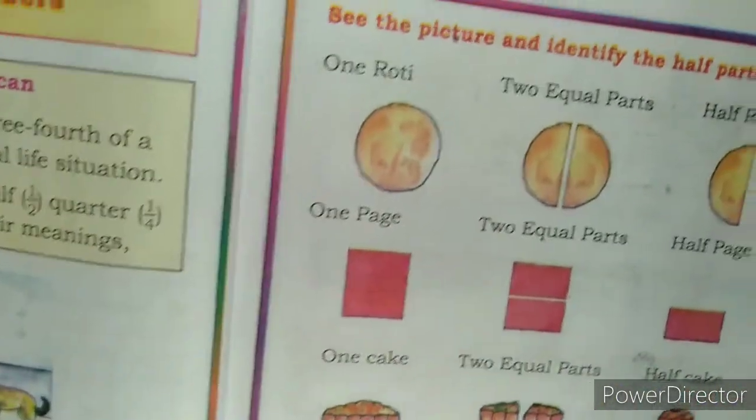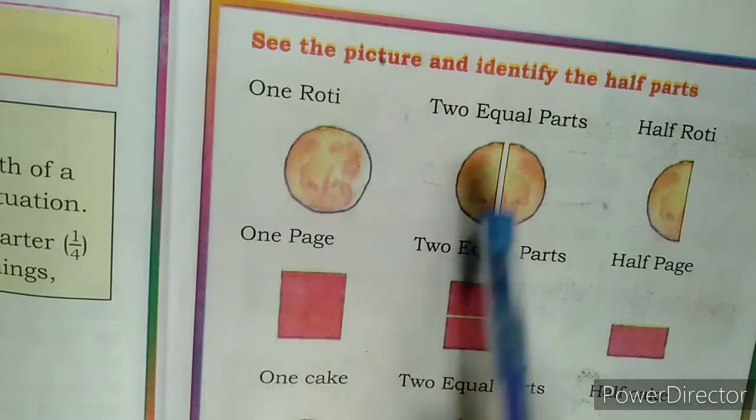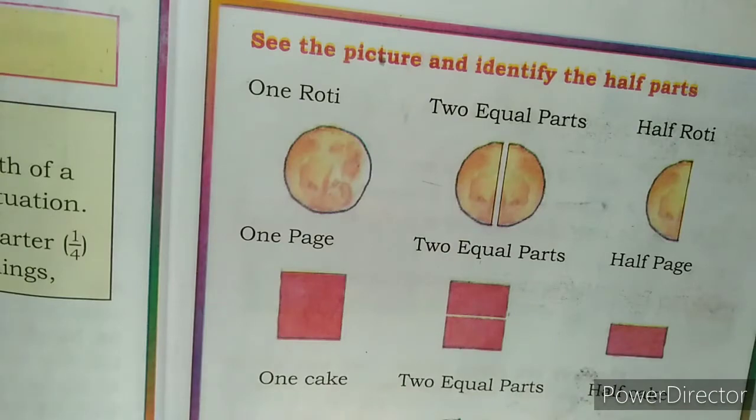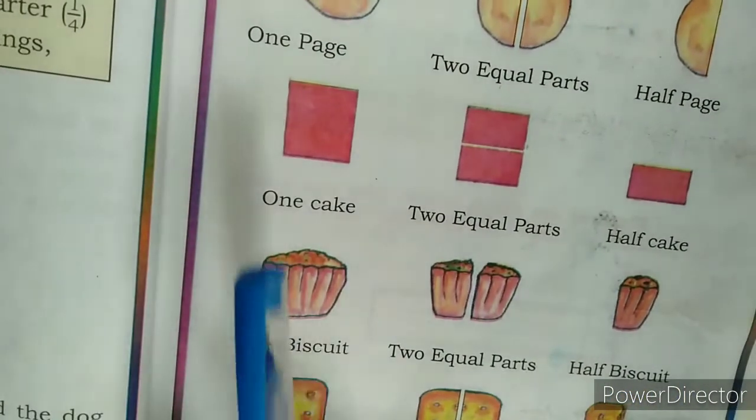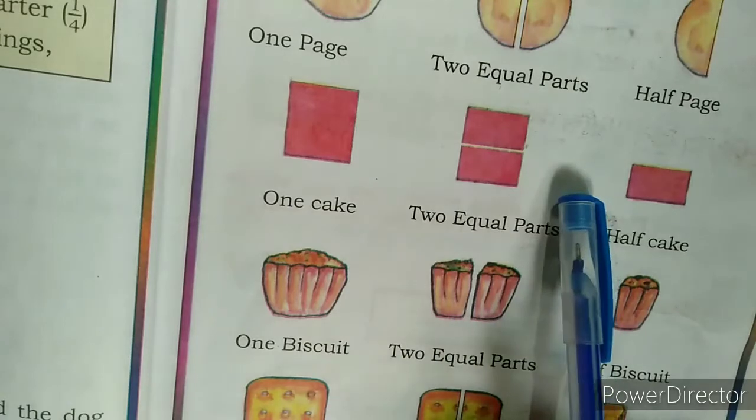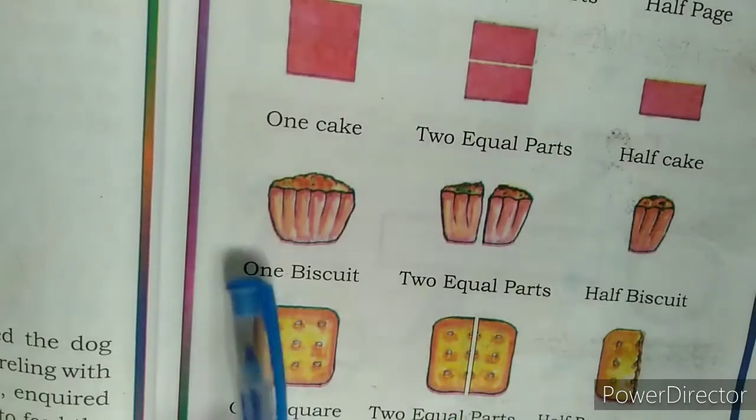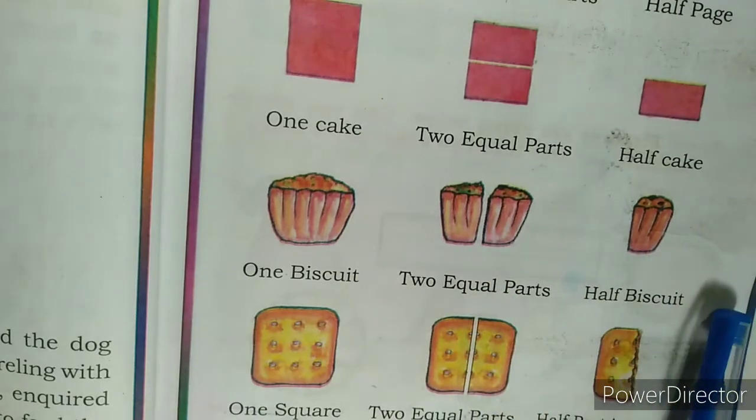Now we will see. See the picture and identify the half parts. Children, this is 1 roti, and it is made into 2 halves, which Kiran needed to feed the dog, for Kiran and his sister. And this is a half roti. Now, 1 cake is there. How to make it into 2 pieces? You can make it either this way or that. So this is a half cake piece. And here, 1 biscuit is there. It is divided into 2 parts. So this is a half biscuit.